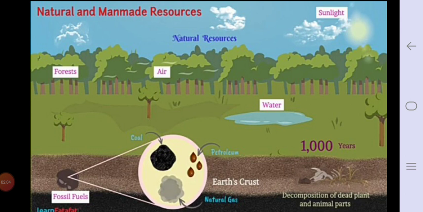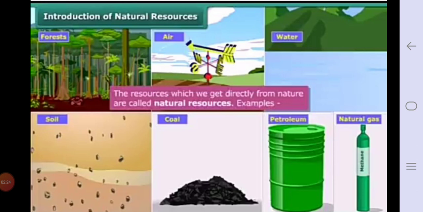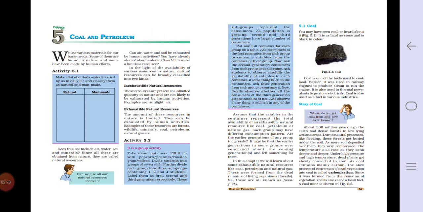In fossil fuels there are coal, petroleum, natural gases. We require about 1000 years to get these natural resources like fossil fuels. So these are naturally occurring resources as shown here.